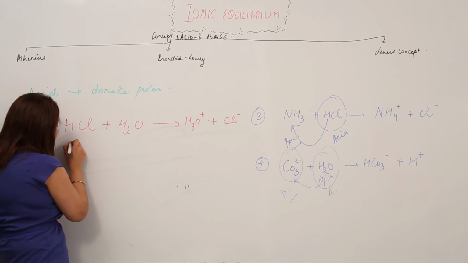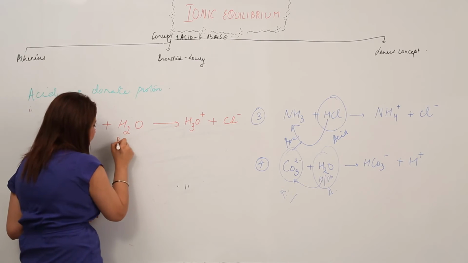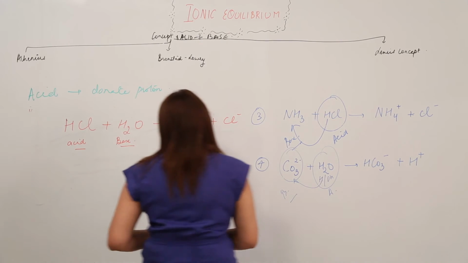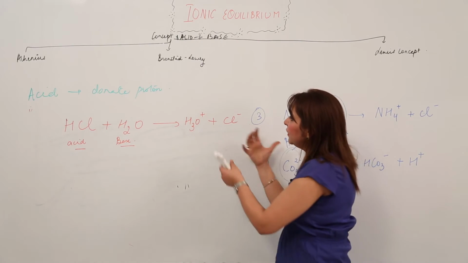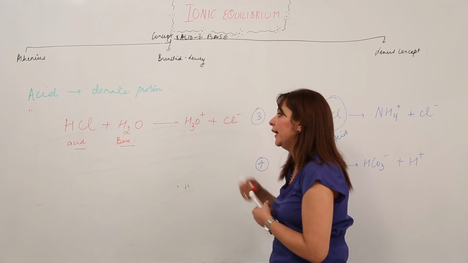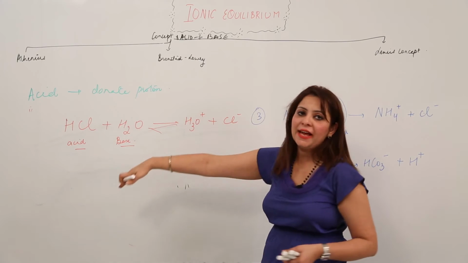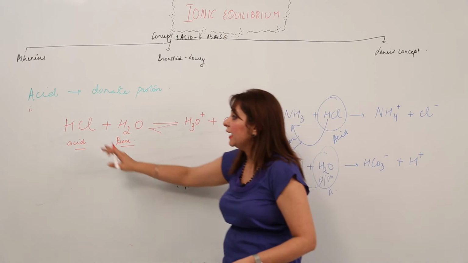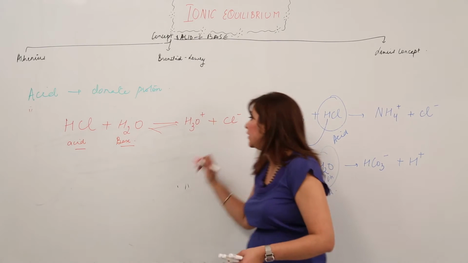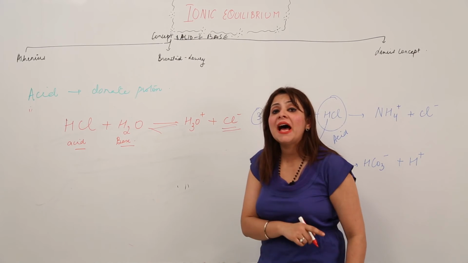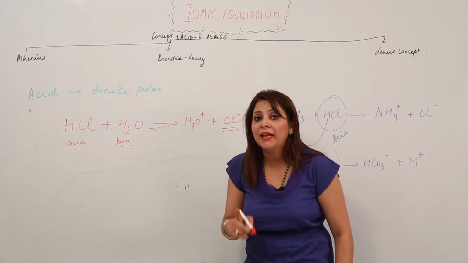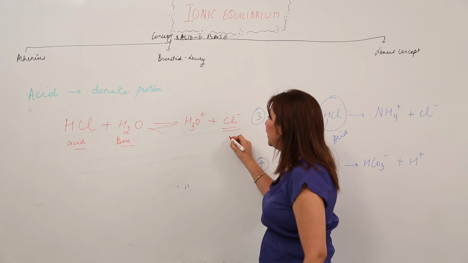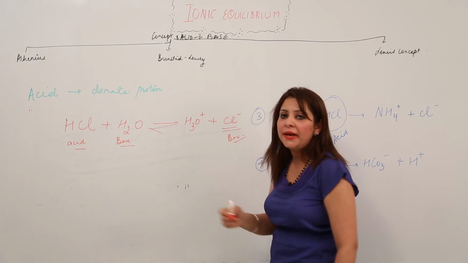So that means it is behaving as an acid and it is behaving as a base, right? Then what do we get to see in it? We get to see that even a reversible reaction is an acid-base reaction. How come? HCl has donated a proton, right? Now it is deprived of the proton, but it has a tendency to combine with the proton again. So now it is going to accept the hydrogen ion. That means it is now going to be a base, right?